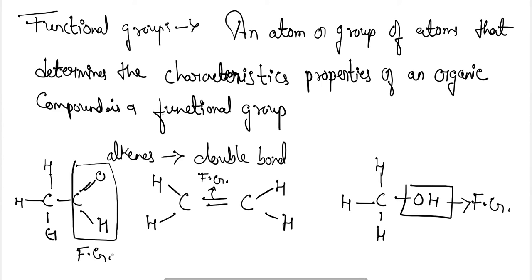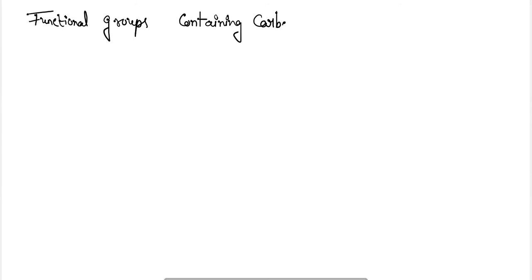Now let's see some of the different functional groups. The first type of functional group which I am going to show you here is the functional groups containing carbon-carbon bonds.